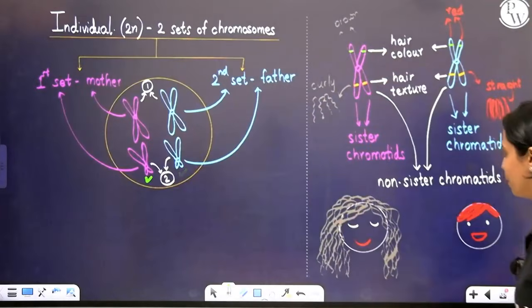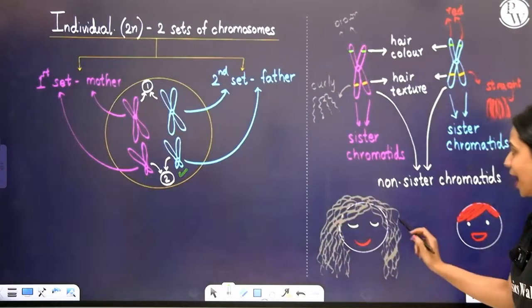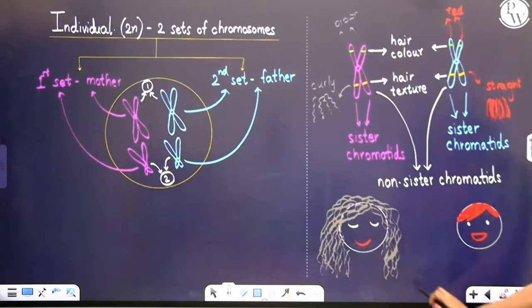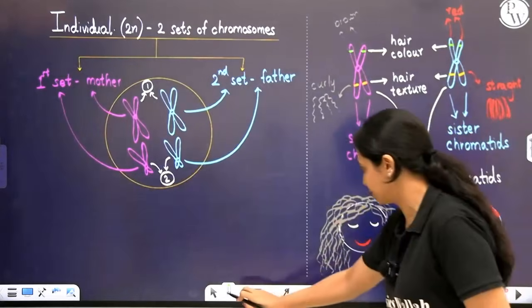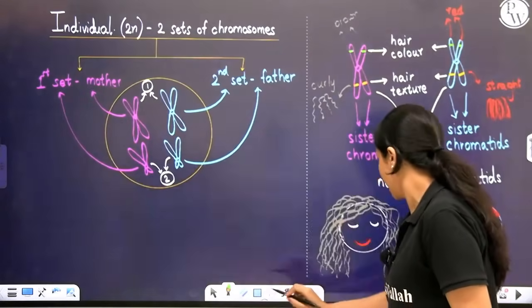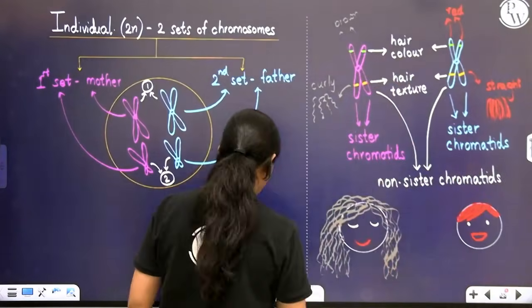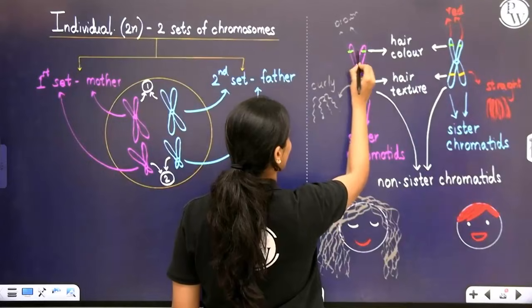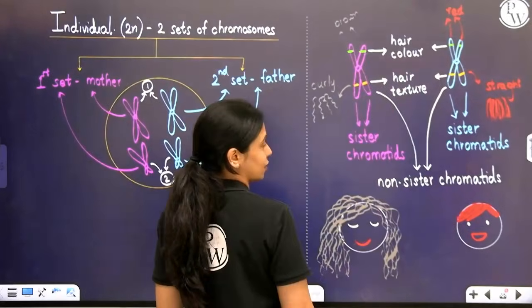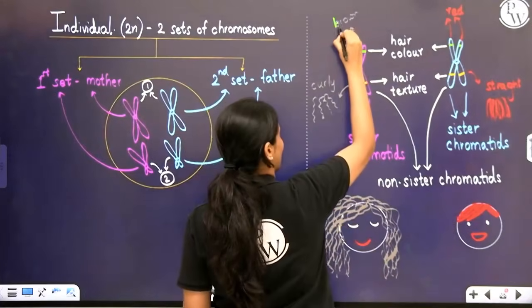Let's take an example. Mother has brown hair that is curly. Father has red hair that is straight. Okay, we'll consider these 2 characters. Mother's hair is brown and curly. So at this position here, you have information for hair color. Mother's hair is brown, right?